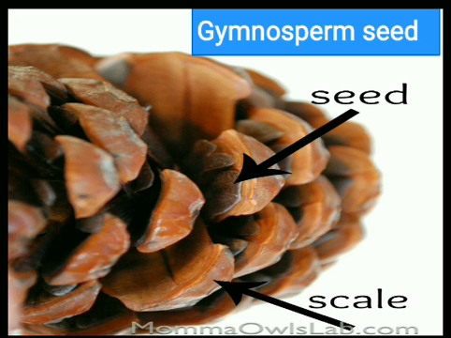This is an example of the gymnospermic seed. You are watching. The seed is outside of the fruit. Here is no fruit, so seeds are naked.